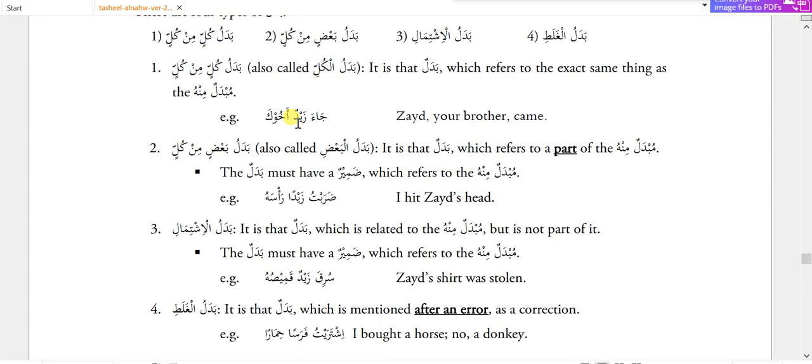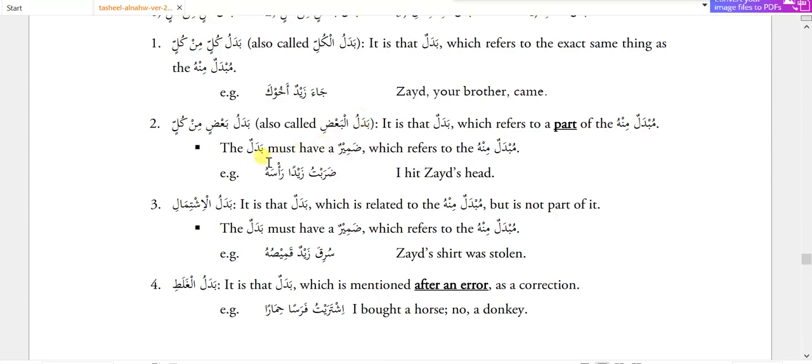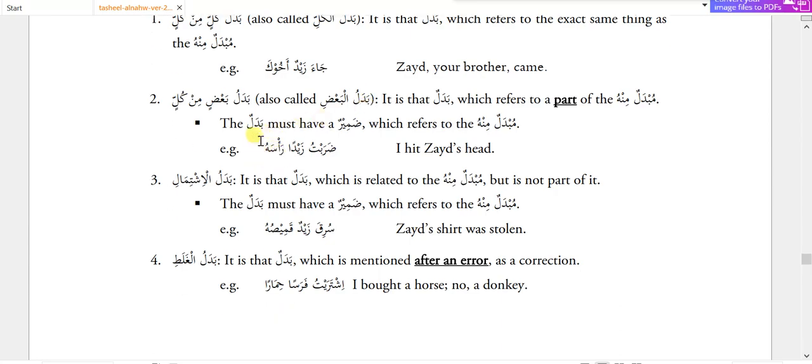Just understand at least this level, that when in the book I tell you that this is badal or mubdal minhu, or this is takid and muakkad, you should at least be able to remember what is takid and what is muakkad. And then we have badalu bazim min kull, also known as badalul baz. It is that badal which refers to a part of the mubdal minhu.